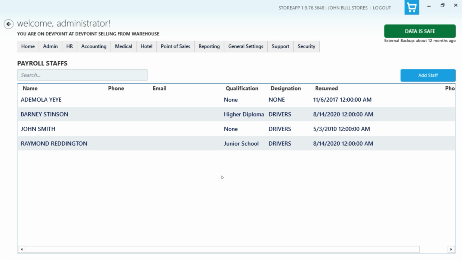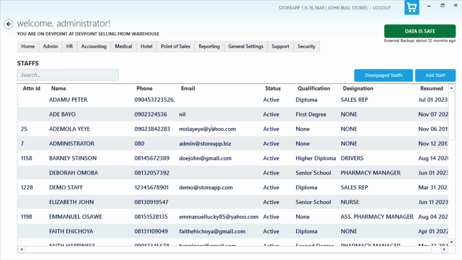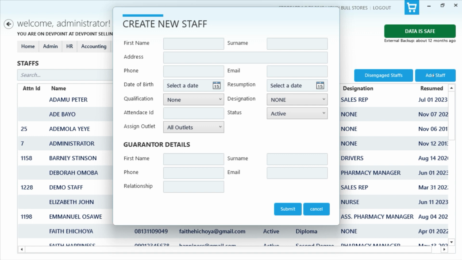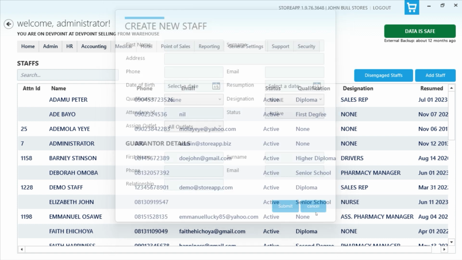Now, the fact that you have somebody registered as a member of your staff, that is normally when you go to HR and Staff, does not mean they automatically come under payroll staff. Payroll staff allows you to define additional information that is needed for the payroll function. So for our customers who don't have the payroll function, they can just register their staff with the basic information and that's it. But when you want to use the payroll function, there is some additional information that you need to add, which comes under payroll staff. That is why we have payroll staff.